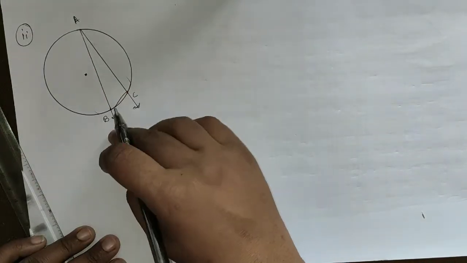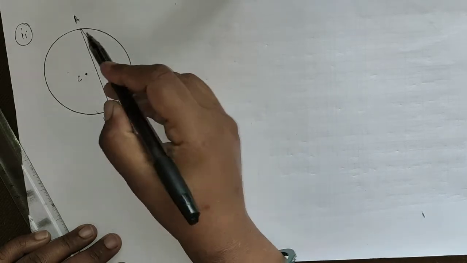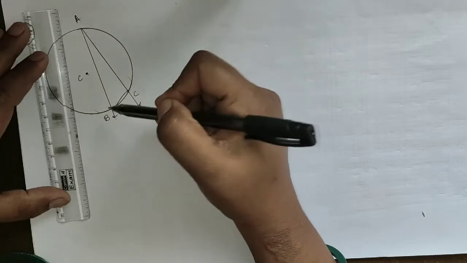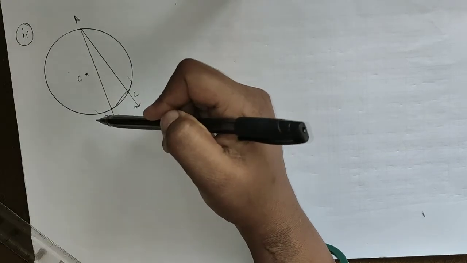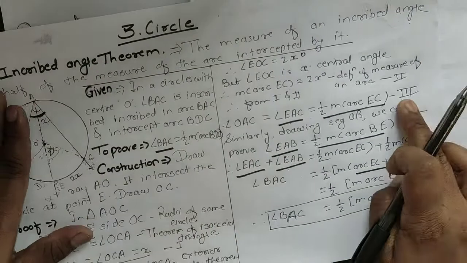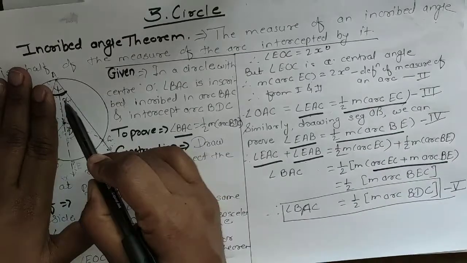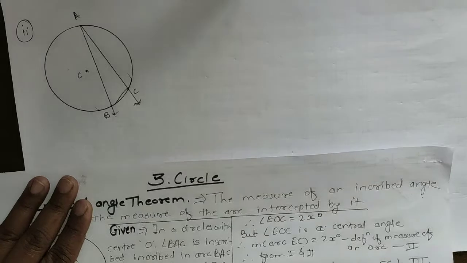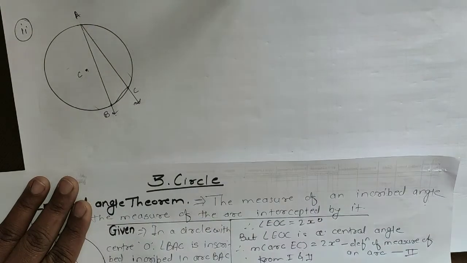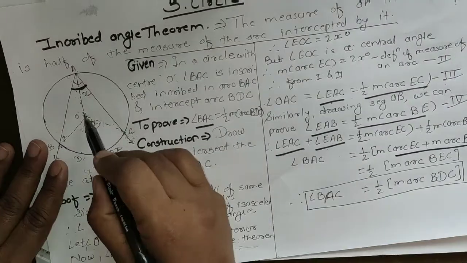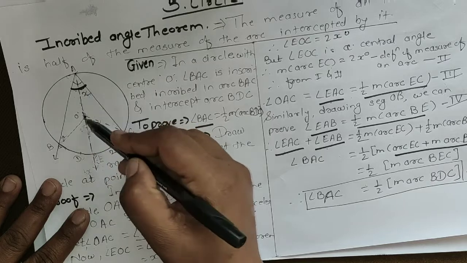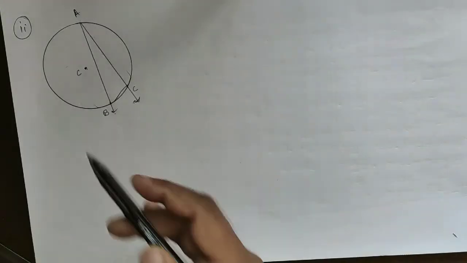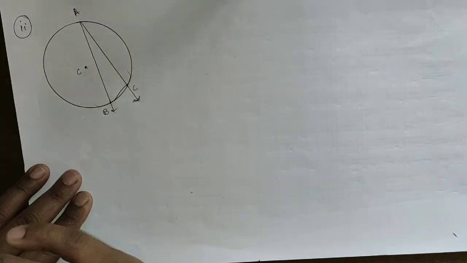In the first situation, the center of the circle is on the arm of the angle, meaning AB is passing through the center C, and we already proved that x is half of EC. So that statement is clear: when the arm passes through the center of the circle. The second situation, when the center of the circle is inside the angle, we proved as well. And the last, third situation is when the center of the circle is outside the angle.